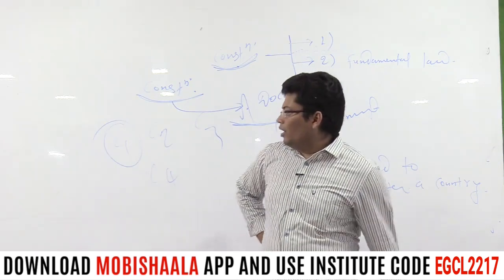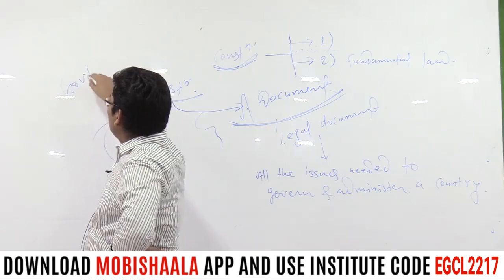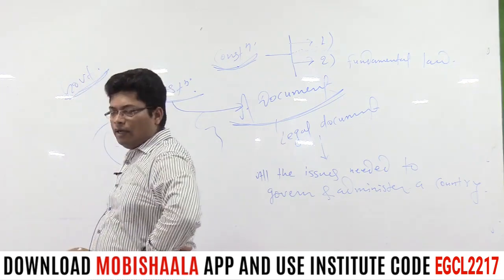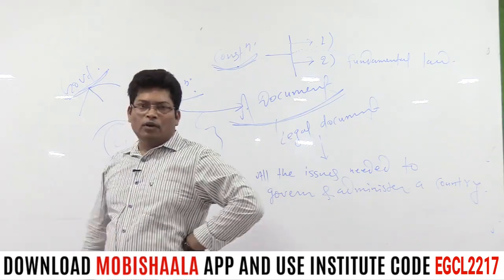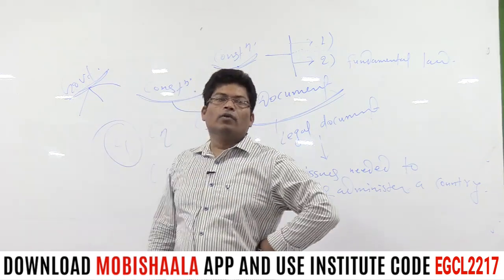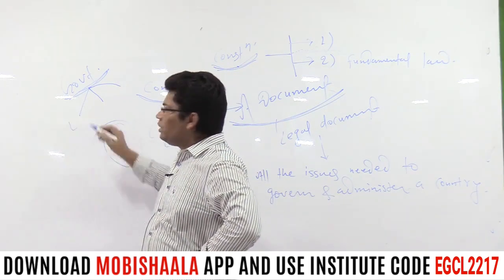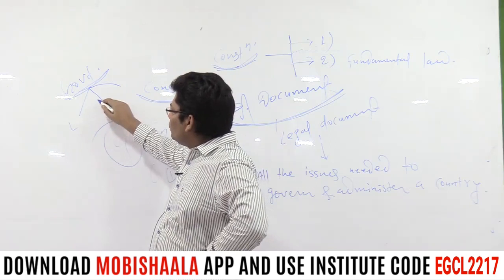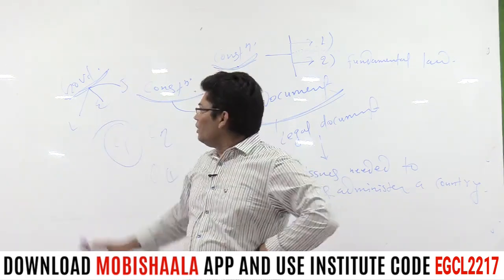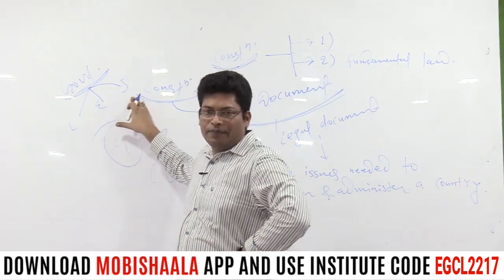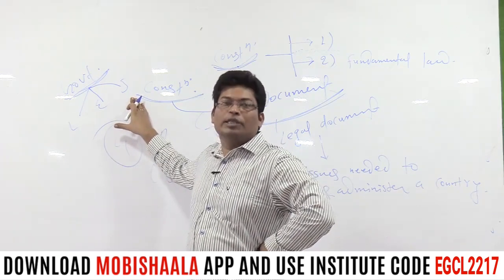When it comes to the government of a country, it always has three different organs: one is called the legislative, other is called the executive, and third one is called the judiciary. These three organs are given as three distinct chapters in your NCERT.